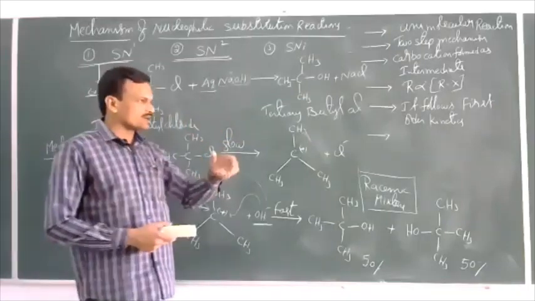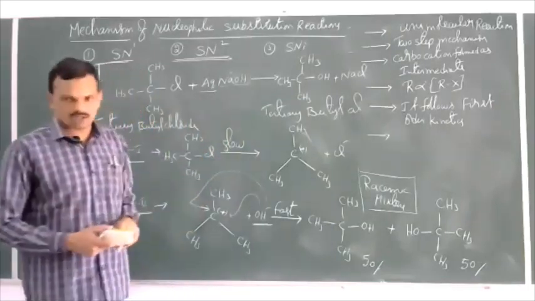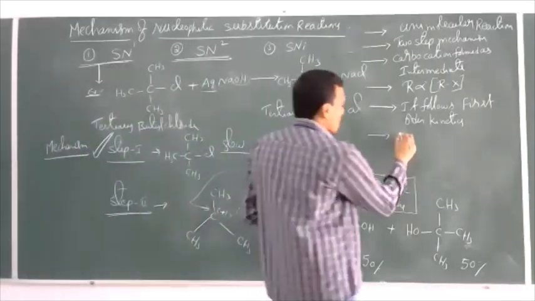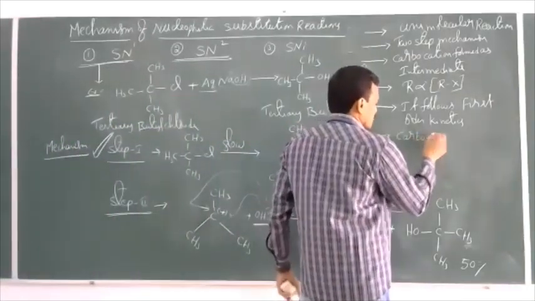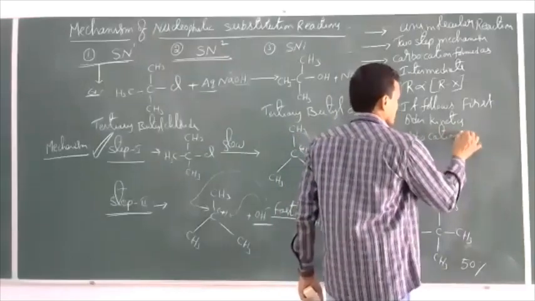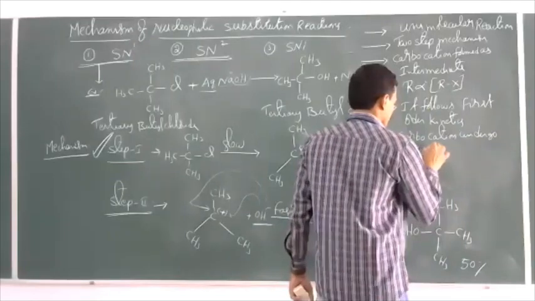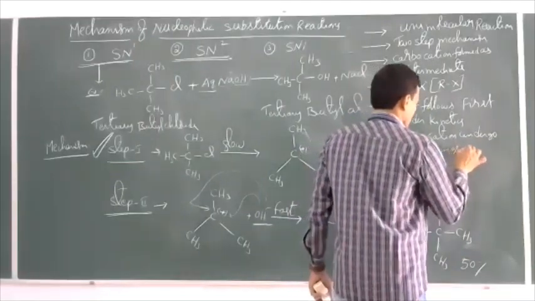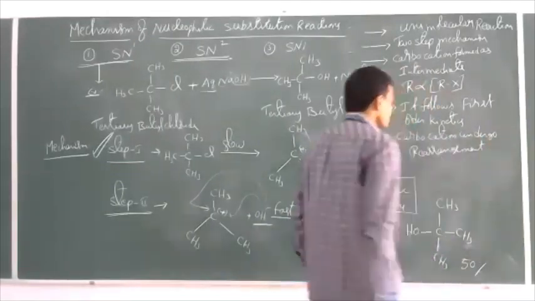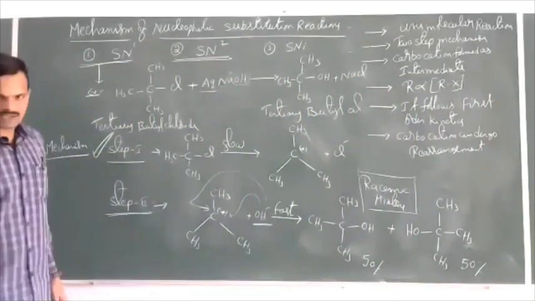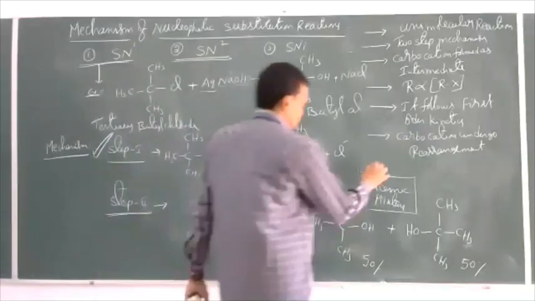If secondary is formed, secondary can rearrange to tertiary. Later I will show some examples for rearrangement also. So rearrangement of carbocation takes place in this reaction. Next.